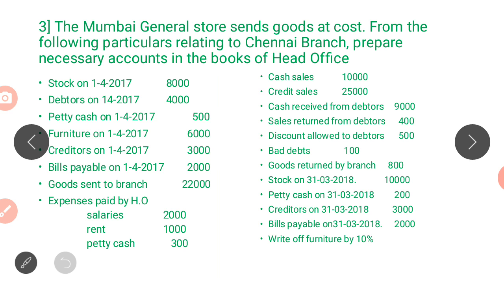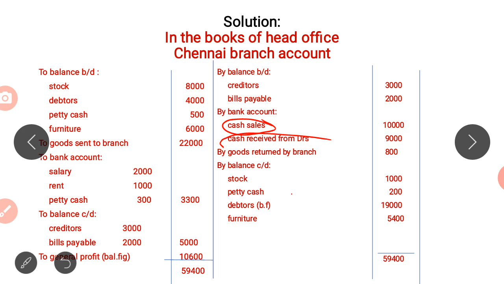Okay, so cash received from debtors. Cash is received from debtors. Where will you record? You are recording on the credit side. Cash received from the debtors 9,000.